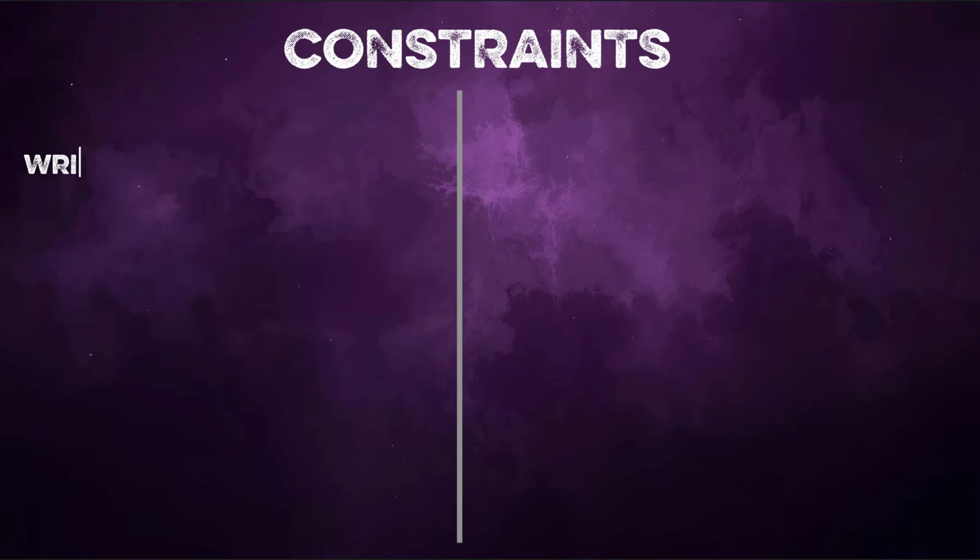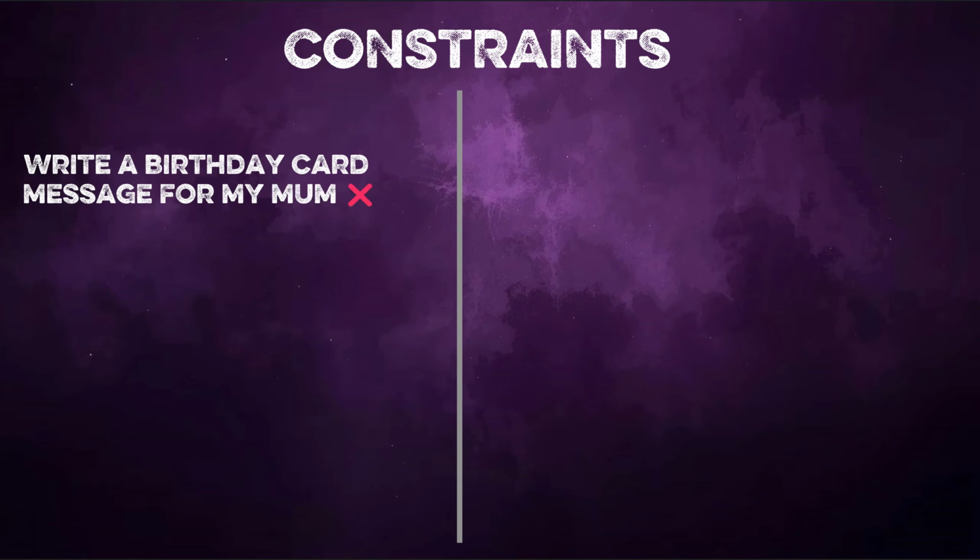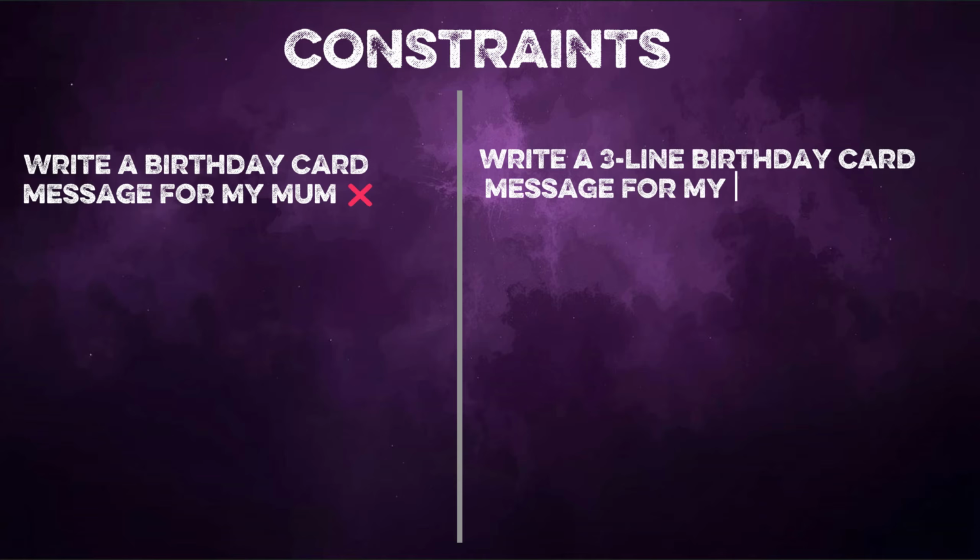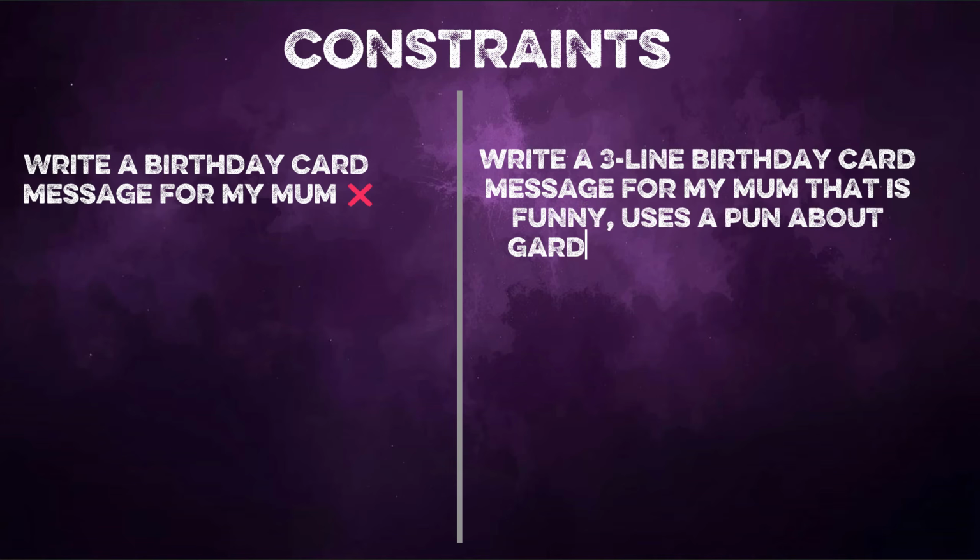So instead of saying write a birthday card message for my mom, which could be generic, long, or bland, introduce constraints by saying write a 3-line birthday card message for my mom that's funny, use a pun about gardening, and end with love. Now the AI has to stick to 3 lines, be funny, include a gardening pun, and end with love. This forces creativity and gives you a very specific high quality result instead of a vague or generic message.